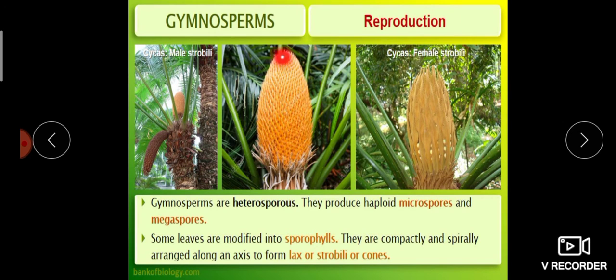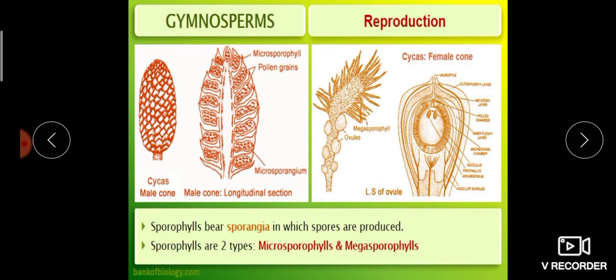These are the strobili pictures of the Cycas plant. Then the sporophylls bear sporangia. Inside the sporangia, spores are produced. Okay, sporophylls are of two types, that is microsporophylls and megasporophylls.